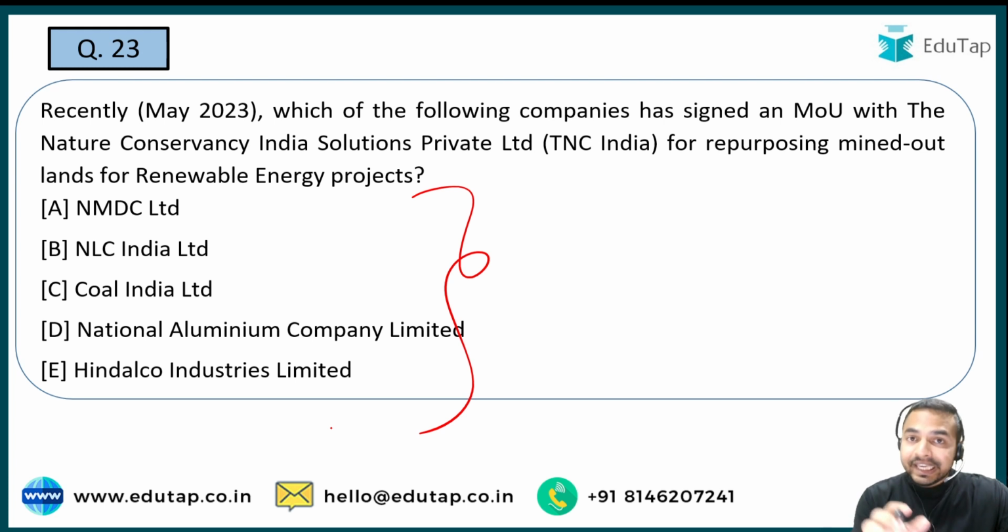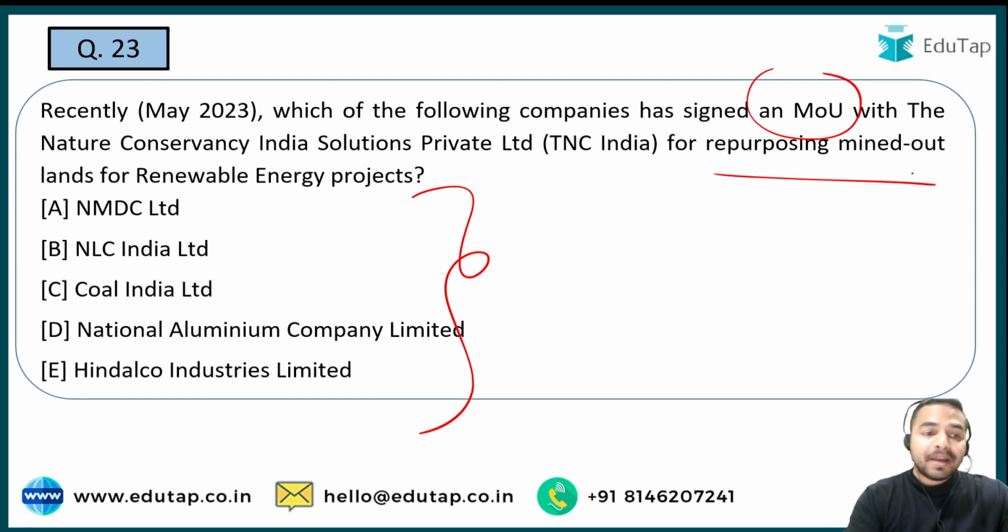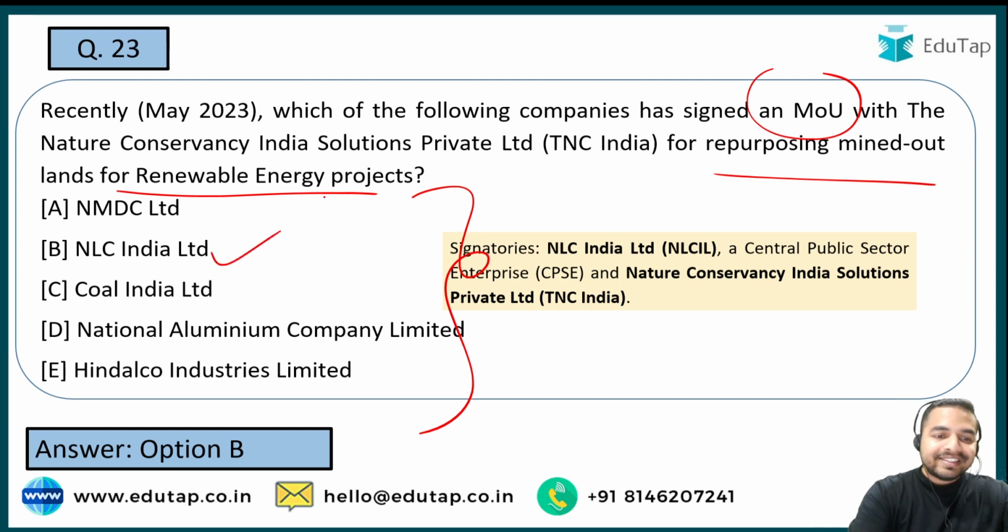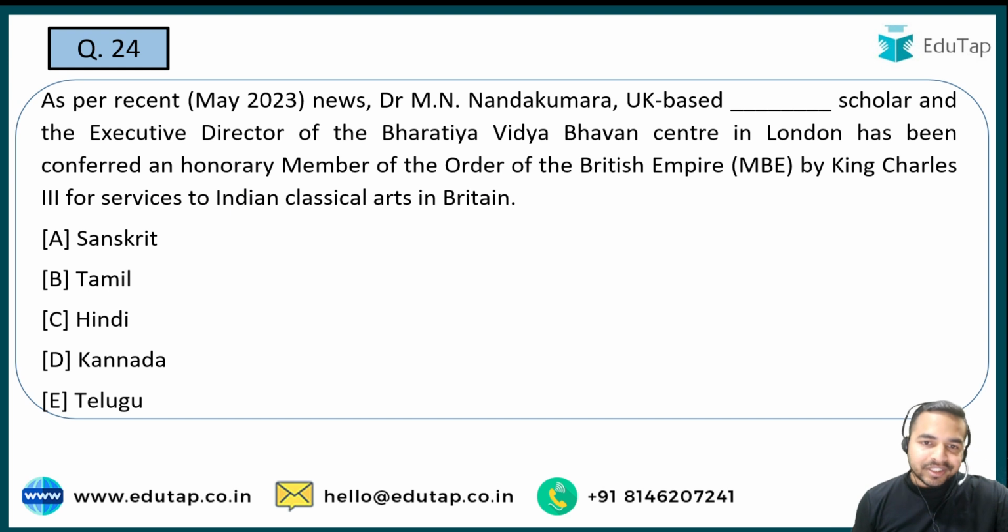Now the next question. So here guys, you are once again required to identify the name of the company which has signed an MoU with The Nature Conservancy India Solutions Private Limited. Once again guys, there is news on an MoU partnership. So the other important thing you should know is the aim of this MoU, which is for repurposing mined-out lands for renewable energy projects. So the mined-out lands are to be repurposed for renewable energy projects. And here guys, when I talk about the name of the organization, it is NLC India Limited, with which this MoU has been signed by TNC India. Now the next question, Dr. M. Nandakumar, who is a UK-based dash scholar.